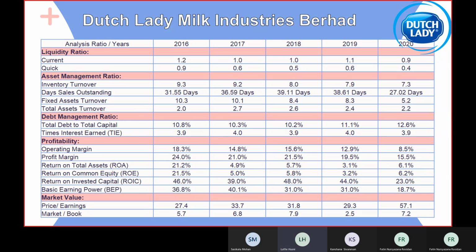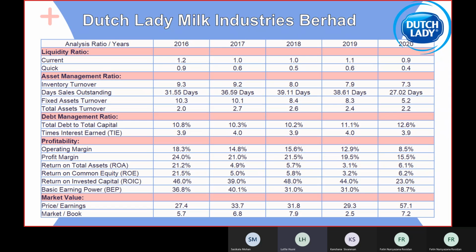Next, ROE or return on common equity, and the highest also from 2016 with 21.5%. Next, return on invested capital or ROIC, with the highest being 46% from 2016. Next, price earnings ratio, and the highest one is from 2020 with 57.5.